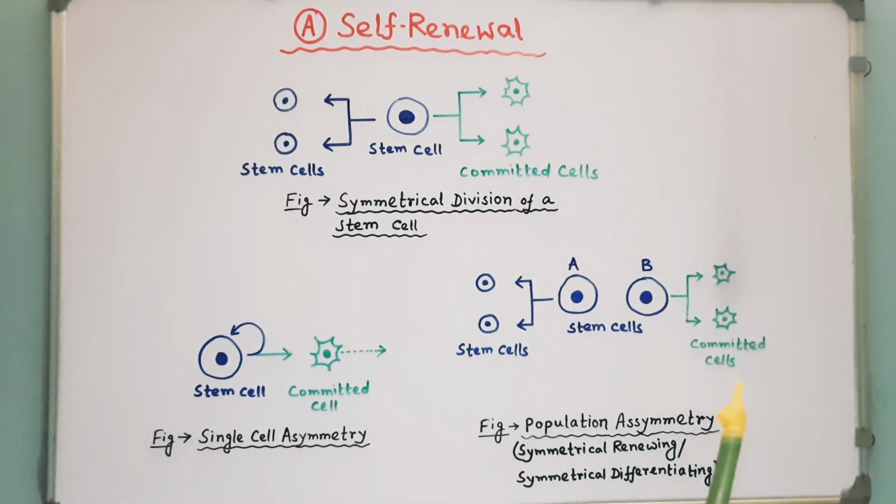Now, see this diagram. An alternative mode of retaining cell homeostasis is the population asymmetry mode of stem cell division. Here, some stem cells are more prone to produce differentiated progeny, which is compensated for by another set of stem cells that divide symmetrically to maintain the stem cell pool within this population. This is called symmetrical renewing or symmetrical differentiating.